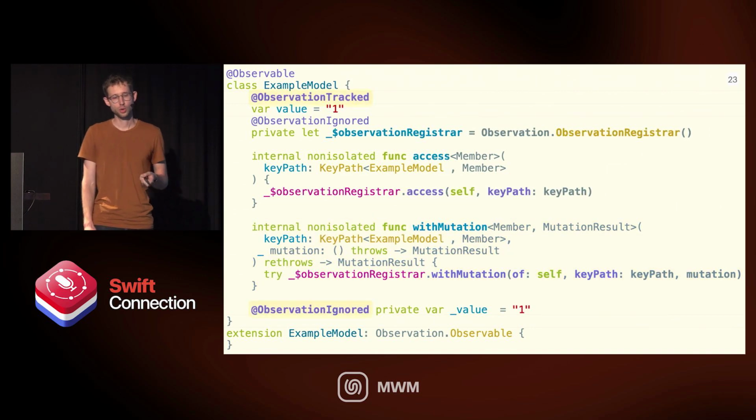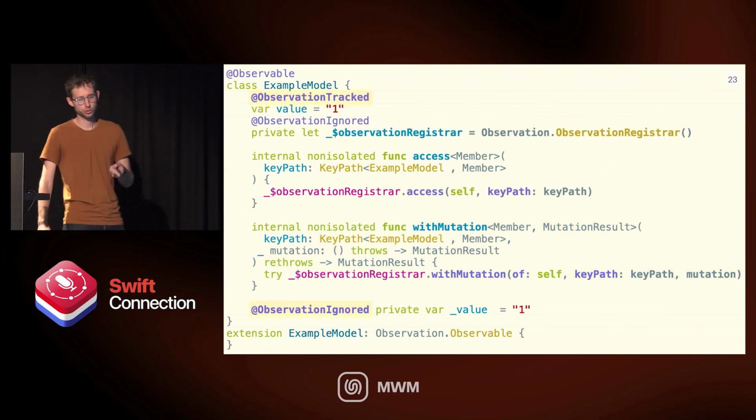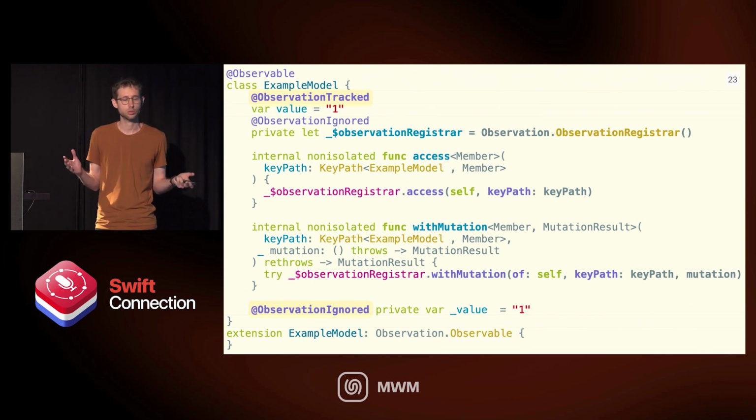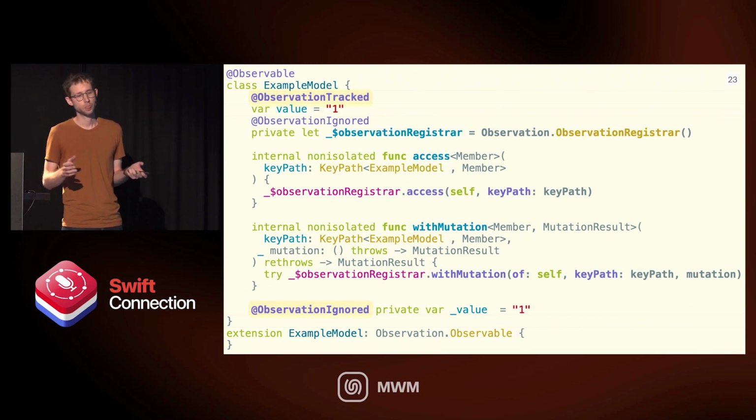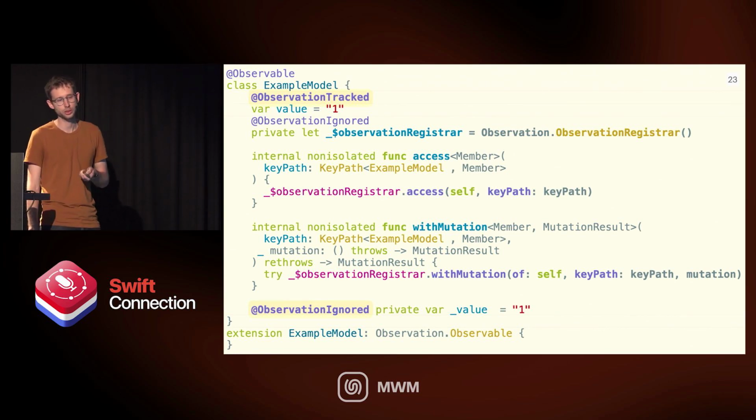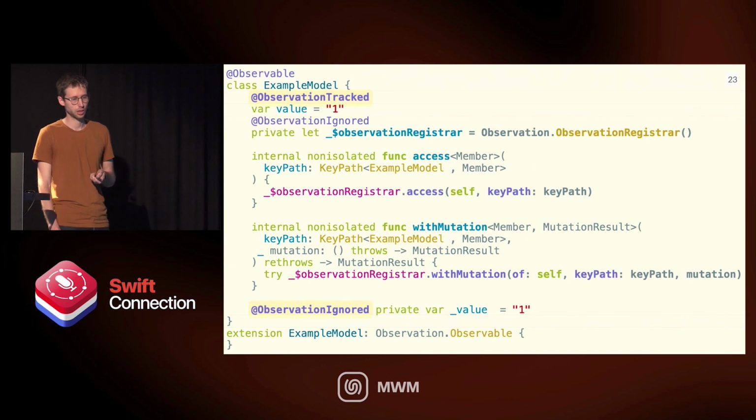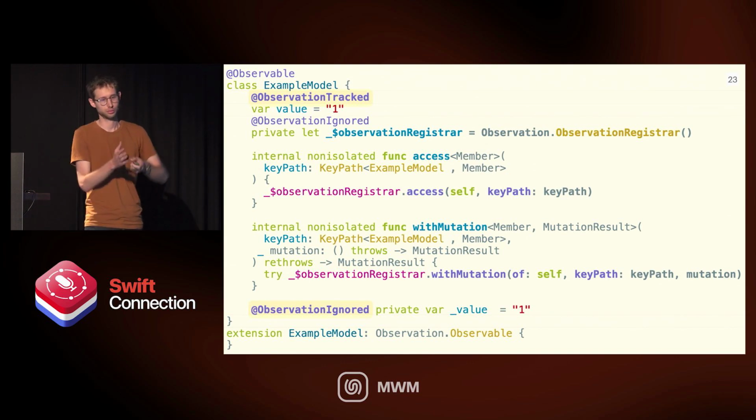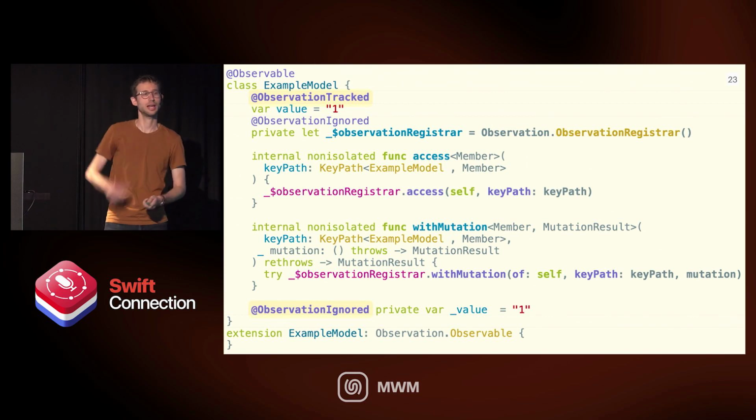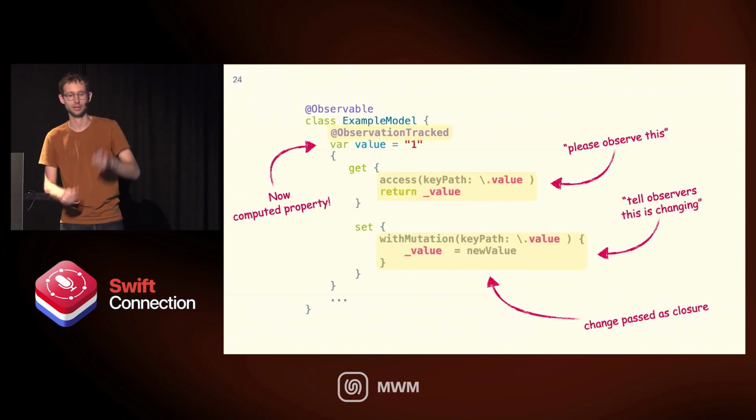So you can see we have these two new macros. So observation ignored, there's nothing to expand here. It's an empty macro. It's just meant to mark for the compiler to not observe this property. Observation tracked, however, has more stuff that we can expand even further, and that goes outside of the slide. So imagine you still have all of this, but then you also have that.